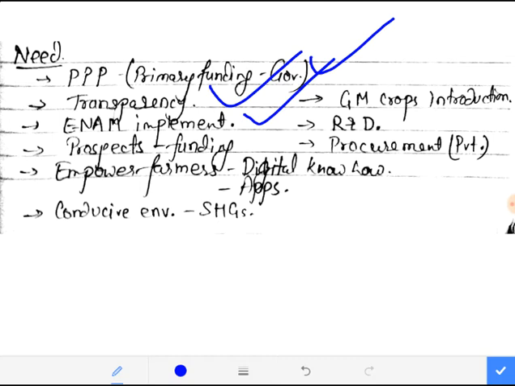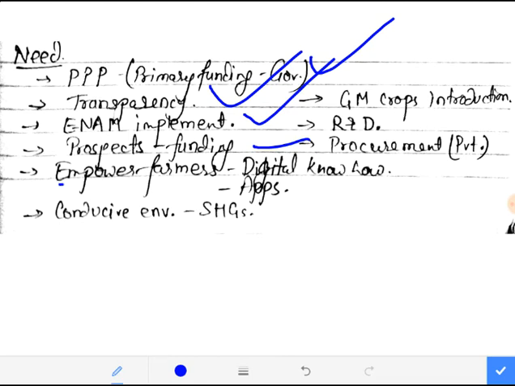Next is, government must find out the prospects of funding from different sectors, whether it be the private sector or any outsourced source. Means government must make a plan. In fact, I would say that government must make a dedicated institution regarding this. That institution will plan from where to get money to invest in this agriculture sector, right? I mean, there must be a dedicated institution. That is my perspective, and you can also write if you want to.